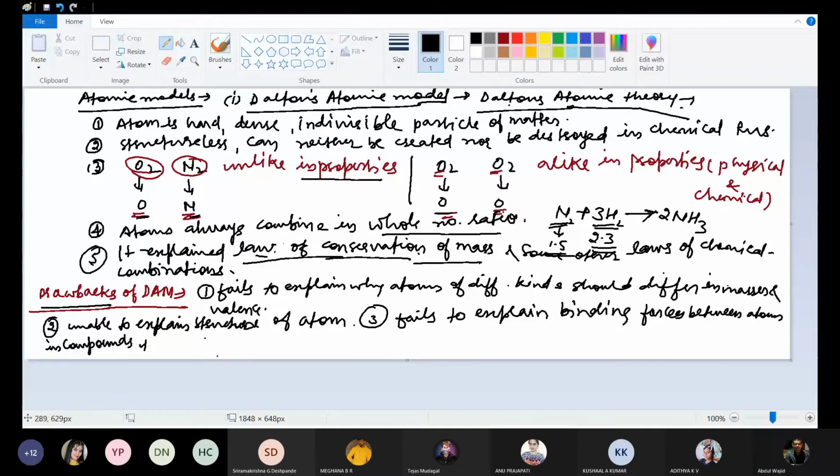And he was unable to explain Gay-Lussac's law and the law of definite proportion.